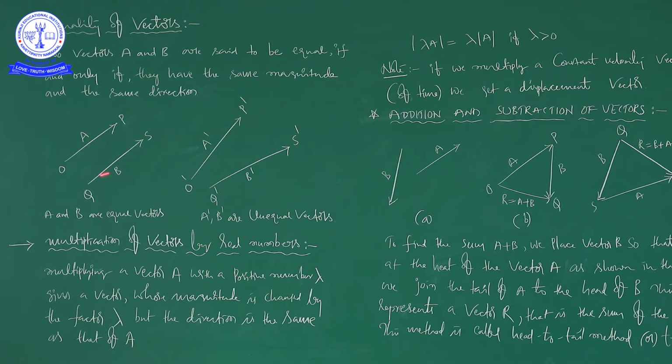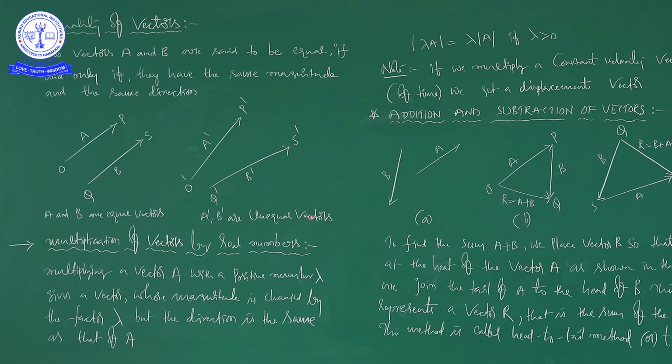According to that property, suppose you shift vector B to this side, then B will completely coincide with A, because the magnitude is the same and the direction is also the same. That is why A and B are said to be equal vectors. Whereas in this picture, A dash and B dash, the magnitude is the same but the direction is different, so these two vectors are not equal. You can say A dash and B dash are unequal vectors.